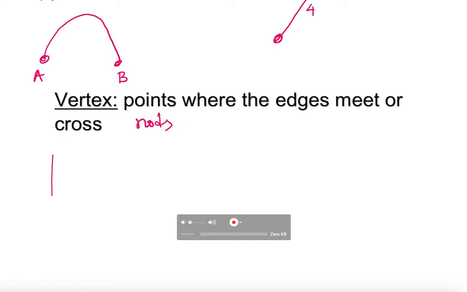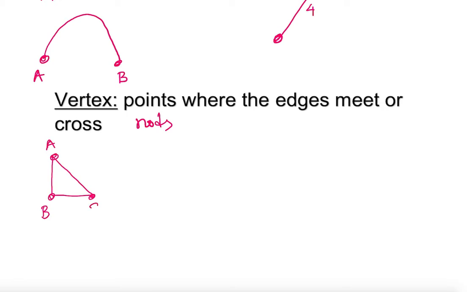This is a very simple one, a triangle. Clearly these are line segments, and this is the point where two edges meet. So this is a vertex. This is a vertex. Why? Two line segments meet at this point. And this is also a vertex. I can label them A, B, C. You can label them on your own.